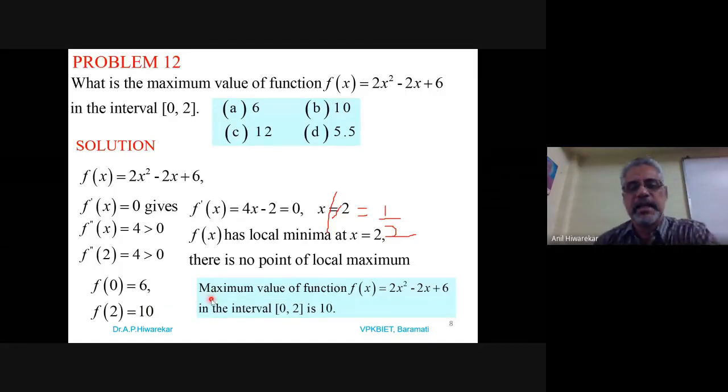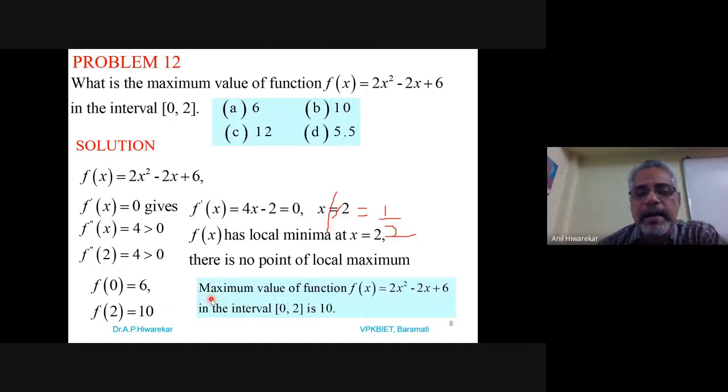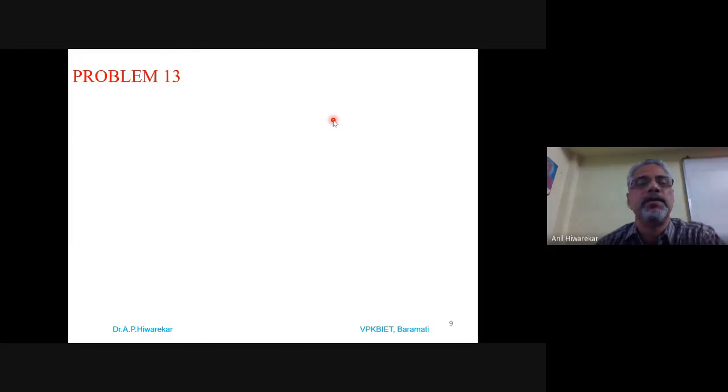So the function has maxima at x is equal to 2, and that value is 10. So here the option is B. So our answer is B. I think you are getting this. Okay, so I will go to the next problem.